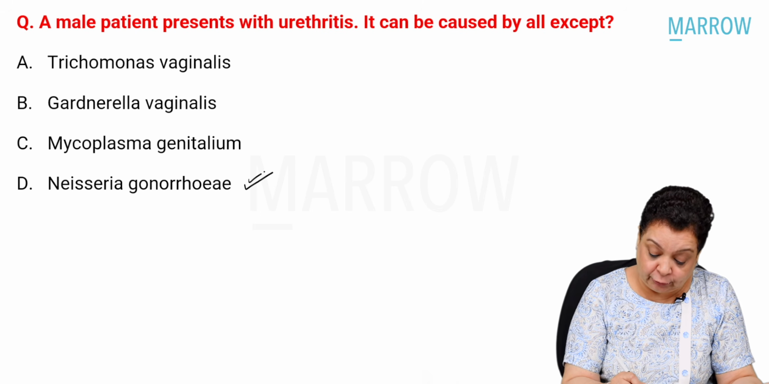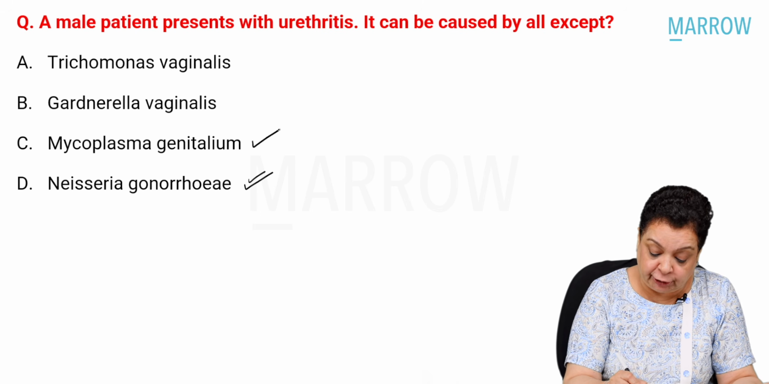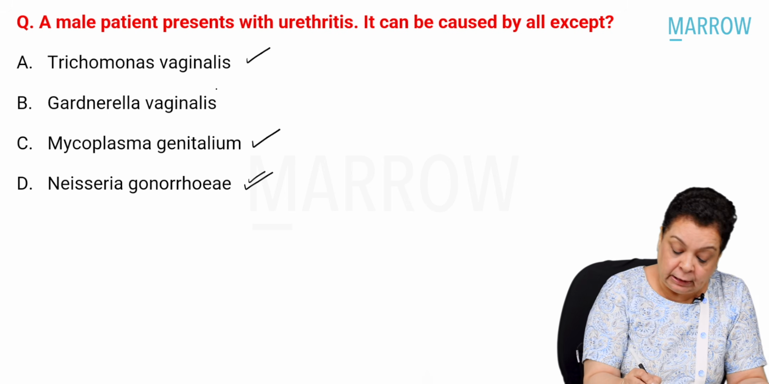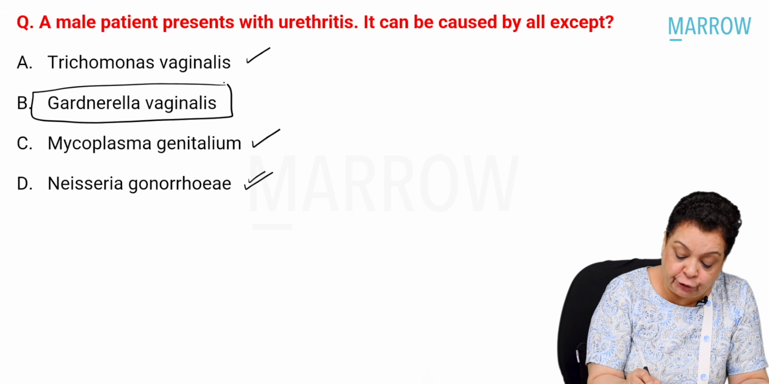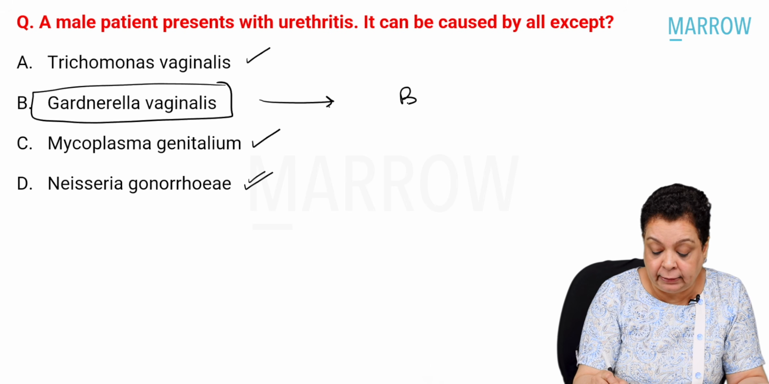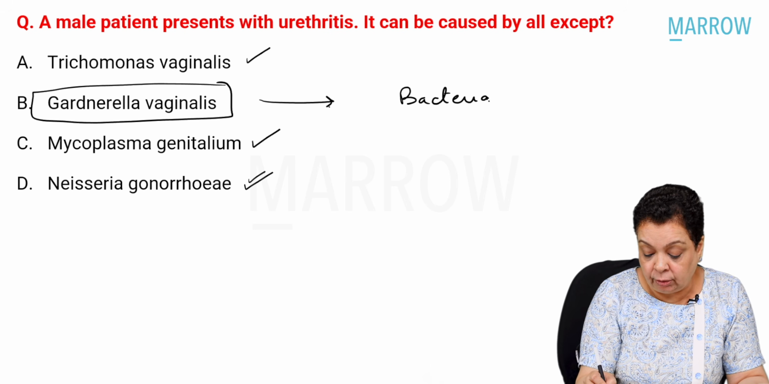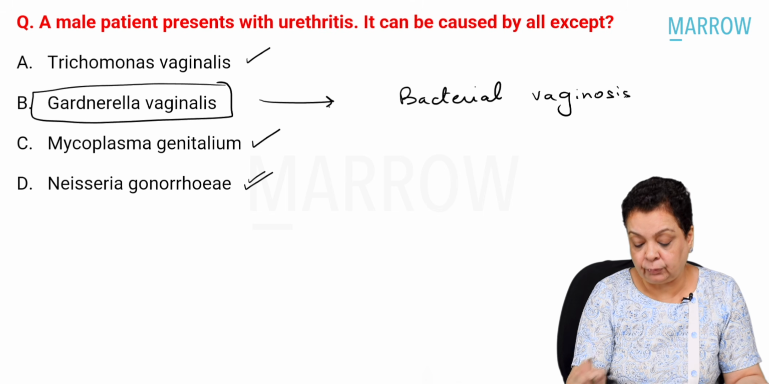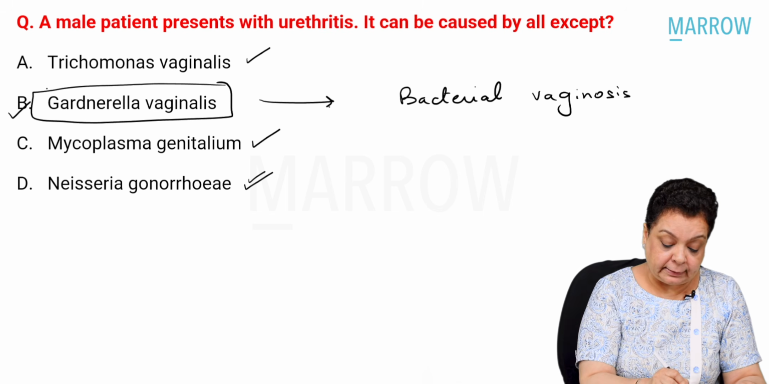Neisseria gonorrhoeae can cause urethritis. Mycoplasma genitalium can cause it. Trichomonas vaginalis can cause urethritis. However, Gardnerella vaginalis causes bacterial vaginosis, not urethritis. Okay, so that is our answer.